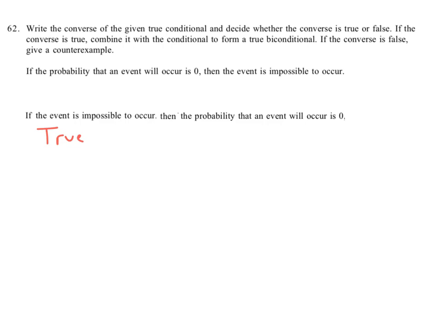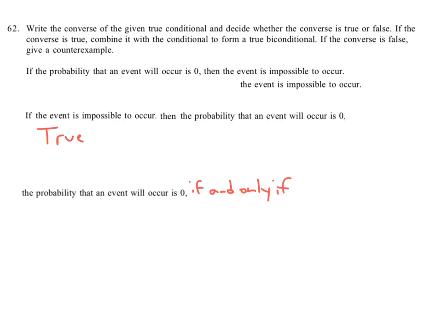And then it says write it as a true biconditional. Okay. And since I said it's true, then we don't have to come up with a counterexample. So I'm going to say the probability an event will occur is 0 if and only if the event is impossible to occur.